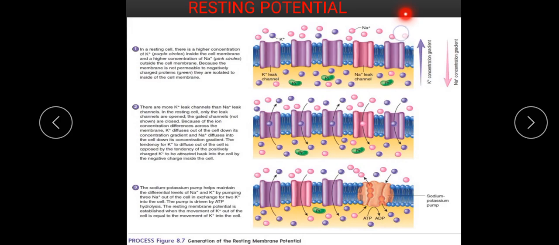As potassium ions diffuse out, the negatively charged particles inside the cell pull them back, and this is how the cell arrives at its resting potential.